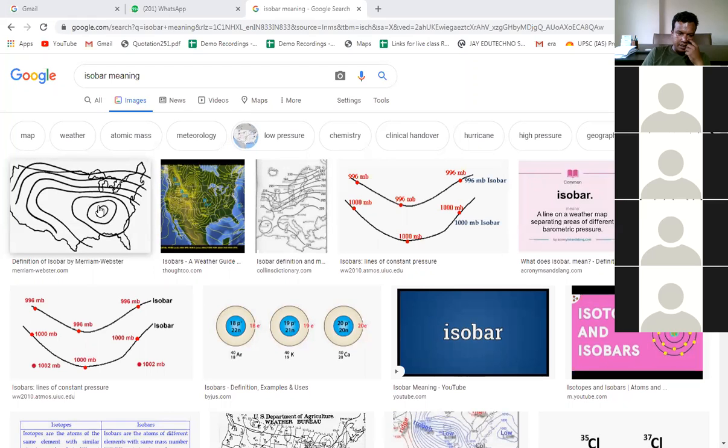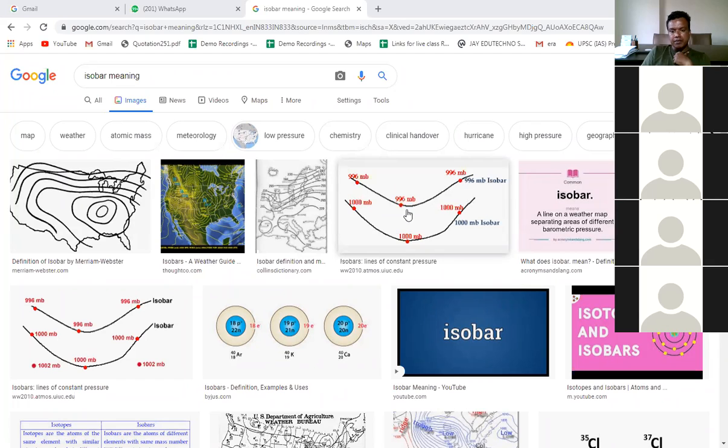Here you can see this is a line which shows around 1000 millibar, and here it is 1060 millibar, right? Now here you can see these places have the same pressure, 996 millibar, 996 millibar, 996 millibar. So when these three areas have equal pressure, they are joined by one line.